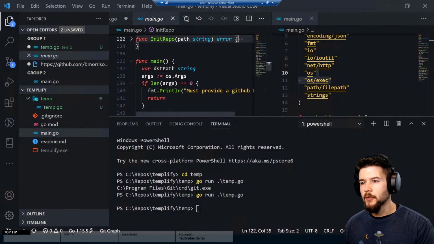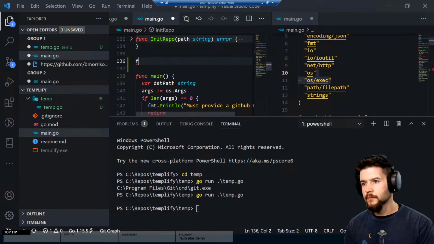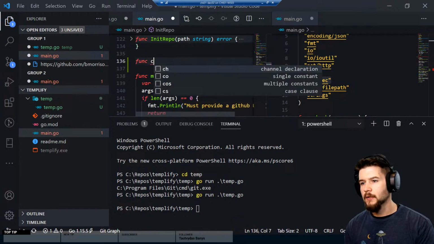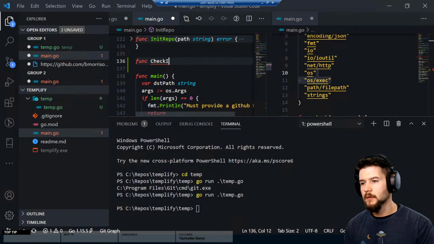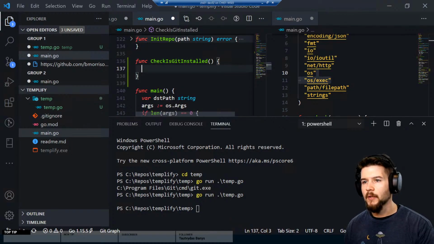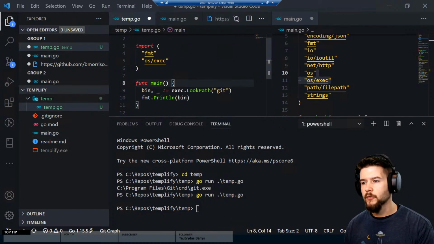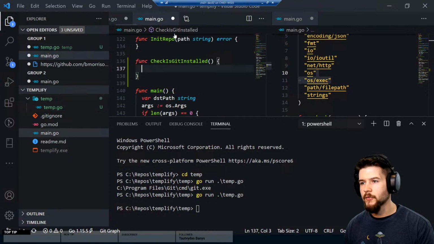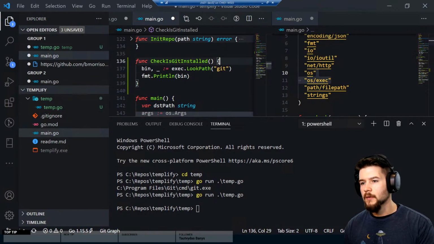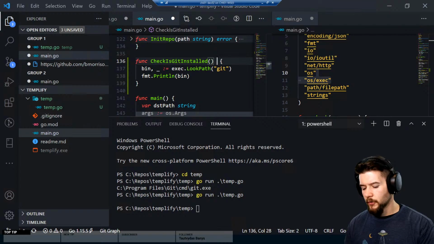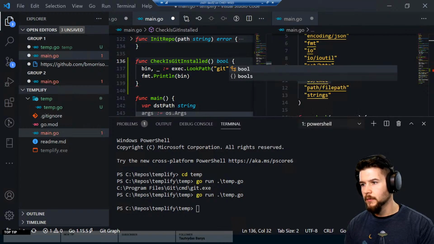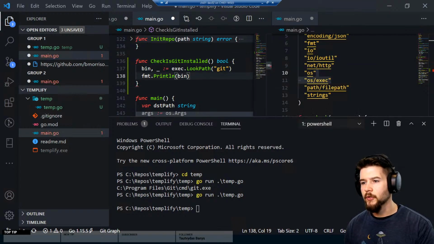I can create a function, like a func check is git installed. And I'm going to move some of this over here. So we're going to look for the path, and if it's not installed, this is actually going to return a Boolean. So bool looks like that's the type we're going to return.